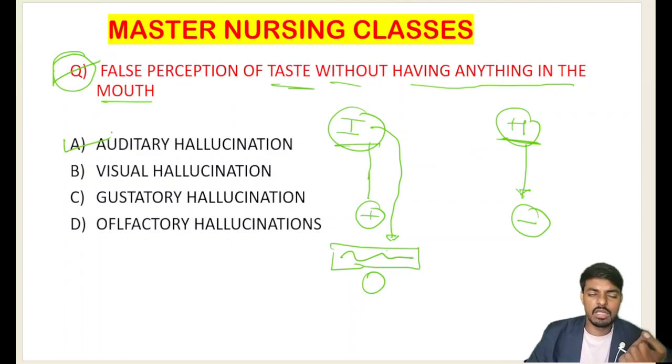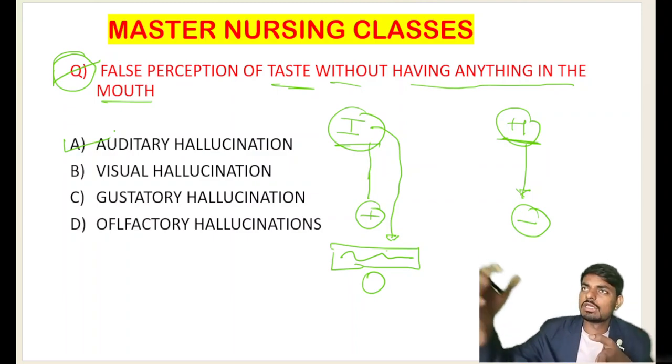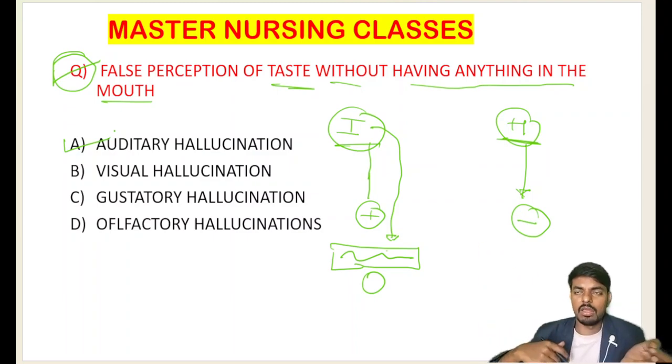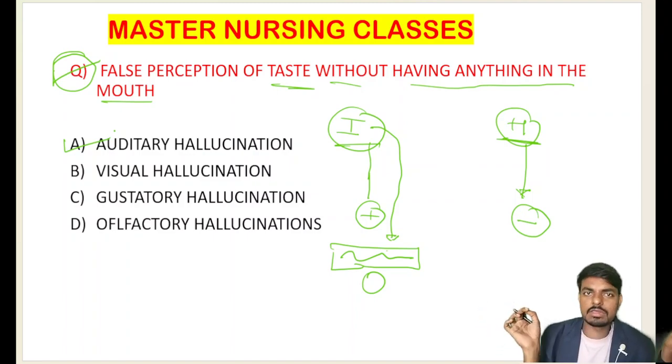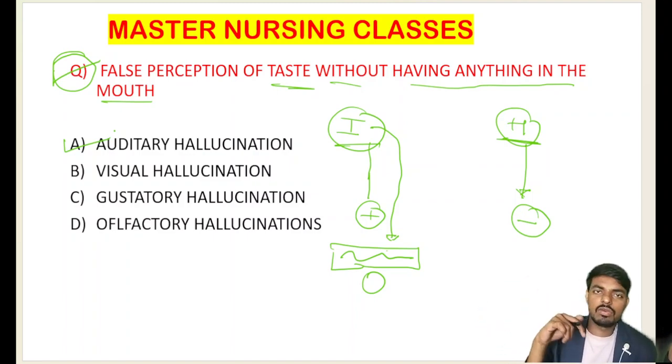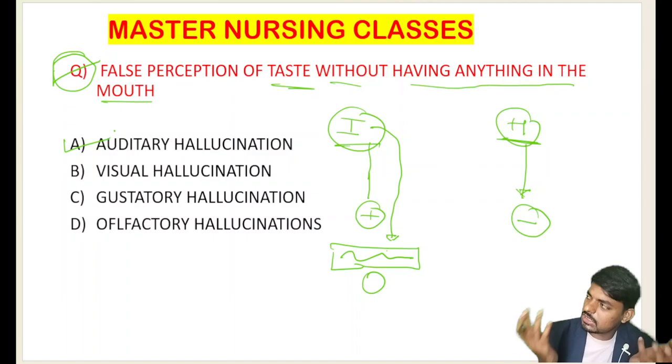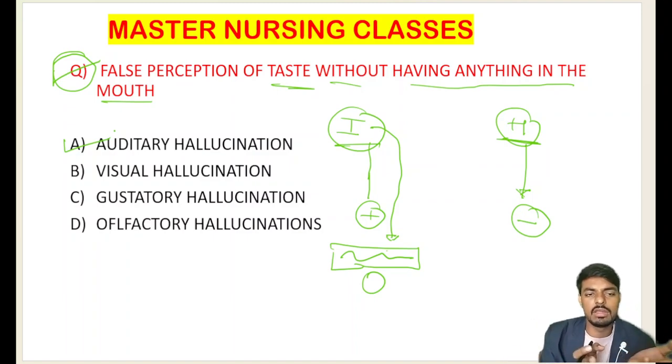In the absence of any object, the person is seeing something and telling that someone is coming to kill me. But actually there is no one there. The person is looking at the window and telling that someone is coming from the window to kill me. But when we look at the window, no one is there. That is what we call visual hallucination.